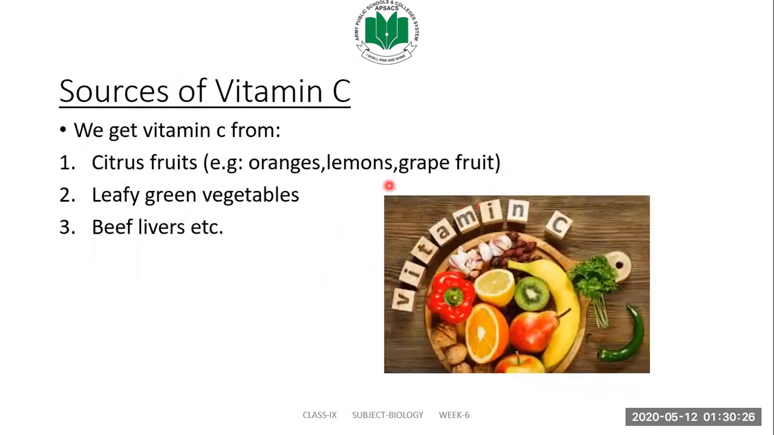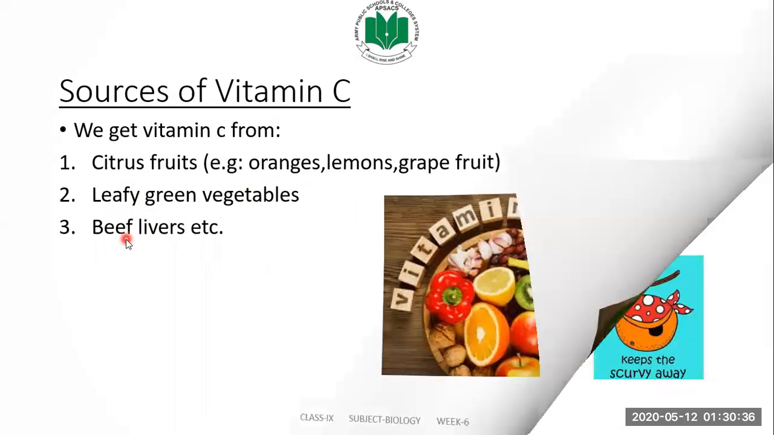Sources of vitamin C: from which sources can we get vitamin C? We get vitamin C from citrus fruits such as orange, lemons, and grapefruit, leafy vegetables, and beef liver, etc.